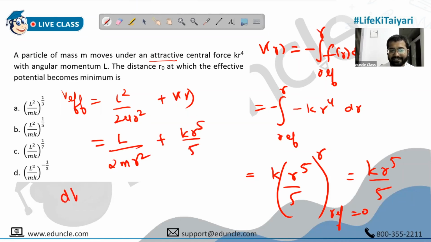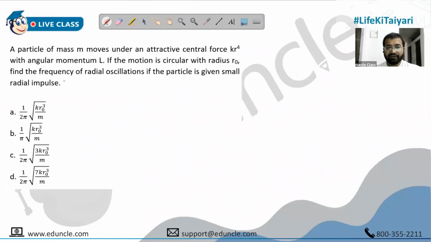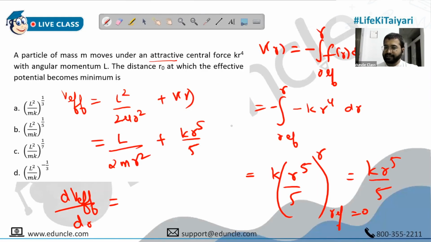Now let's calculate separately the derivative of V effective with respect to R. Don't equate it with 0 immediately. I'm doing it for the next question. These are the steps you are supposed to follow to find the frequency, for questions like this one, where we want to find the frequency of radial oscillations. The first step is find V of R. Second step is find V effective. Third step is find the derivative separately. Don't equate it with 0 immediately.